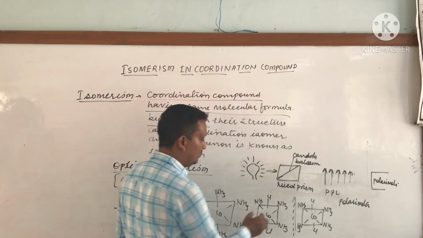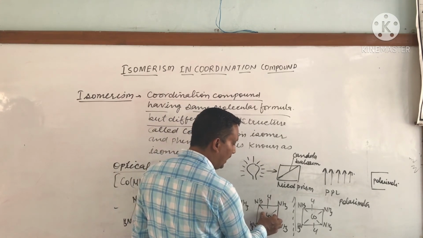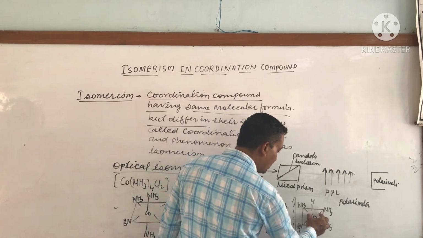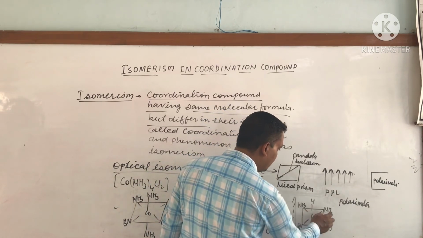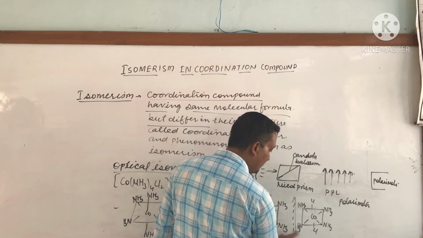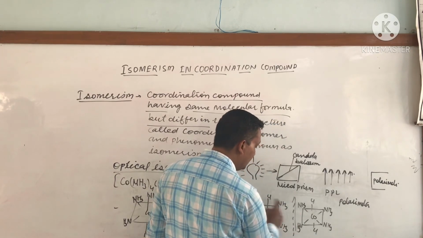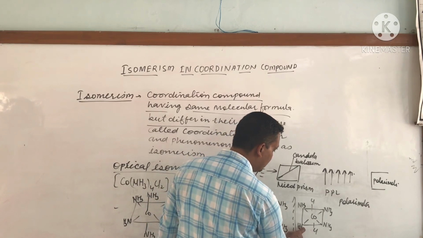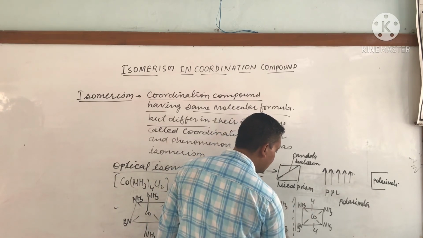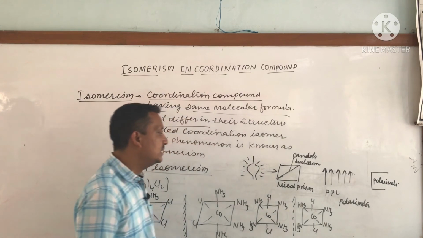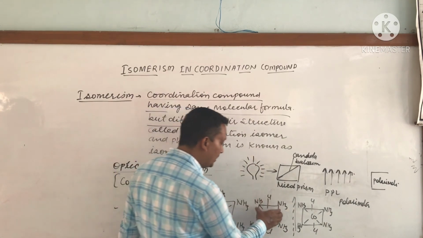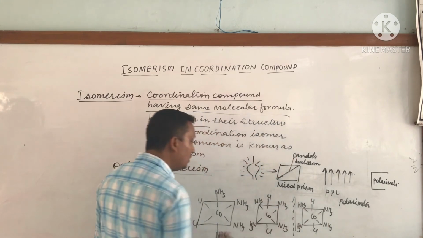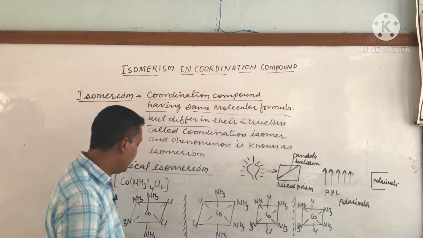If we try to superimpose this molecule on that molecule, then what happens? Each NH3 lies over the corresponding NH3, and Cl lies over Cl. That means these molecules totally, 100%, superimpose on each other. So these are not non-superimposable mirror images.